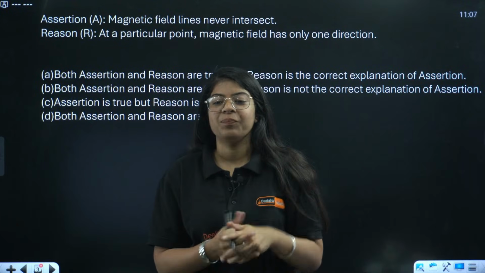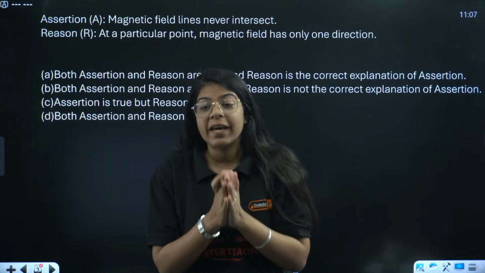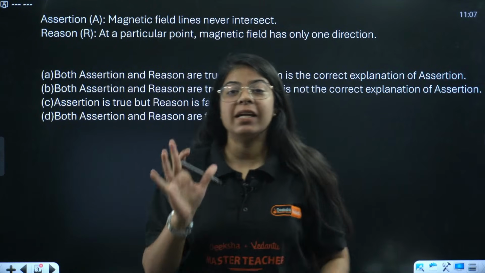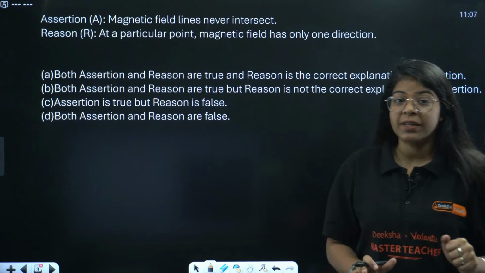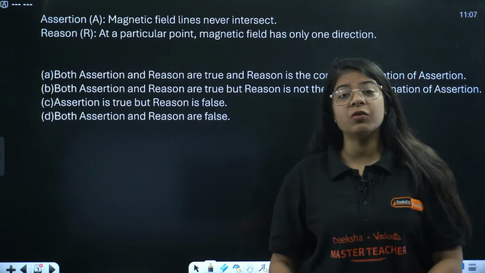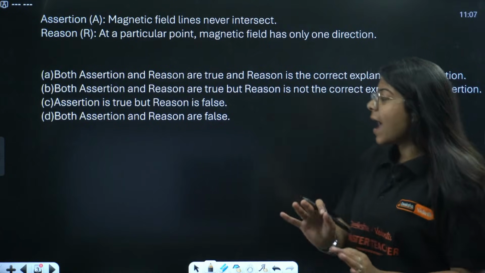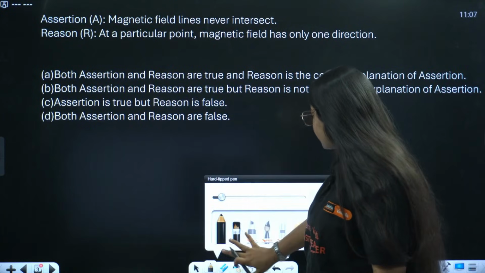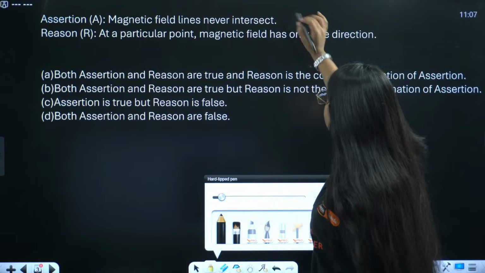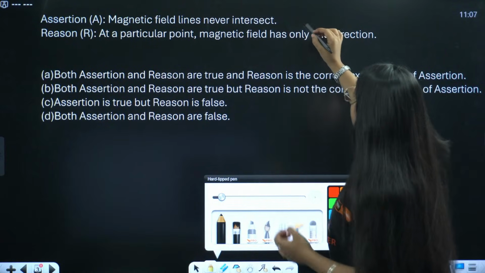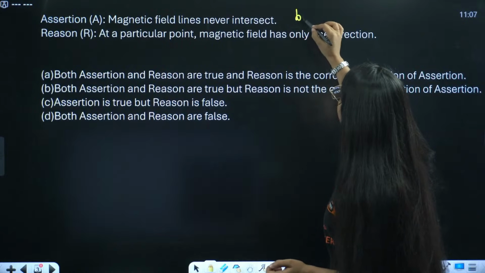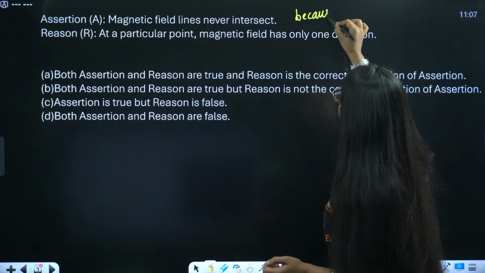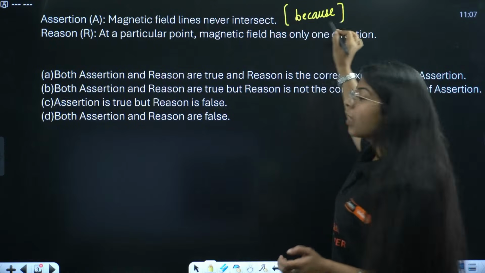Very good. Okay, so the very first thing is we read the question very carefully. Now, assertion reason questions can be tricky, but all you have to do is read the assertion, and after you read the assertion, when you read the reason, add 'because' in between. Okay, so how will we read this? Let us see.